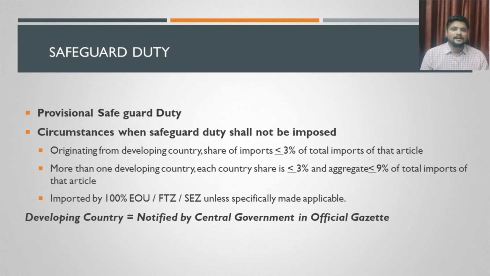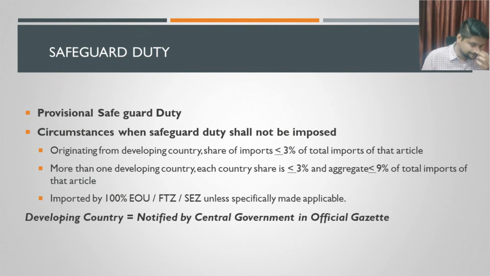Point number two is if the product is imported from more than one developing country. Here you should know that it should be from a developing country. If it is imported from more than one developing country, and the share of import from each and every country is up to 3%, that is the first condition. The additional condition is that the total value of the import from different developing countries should not cross 9% of the total import.